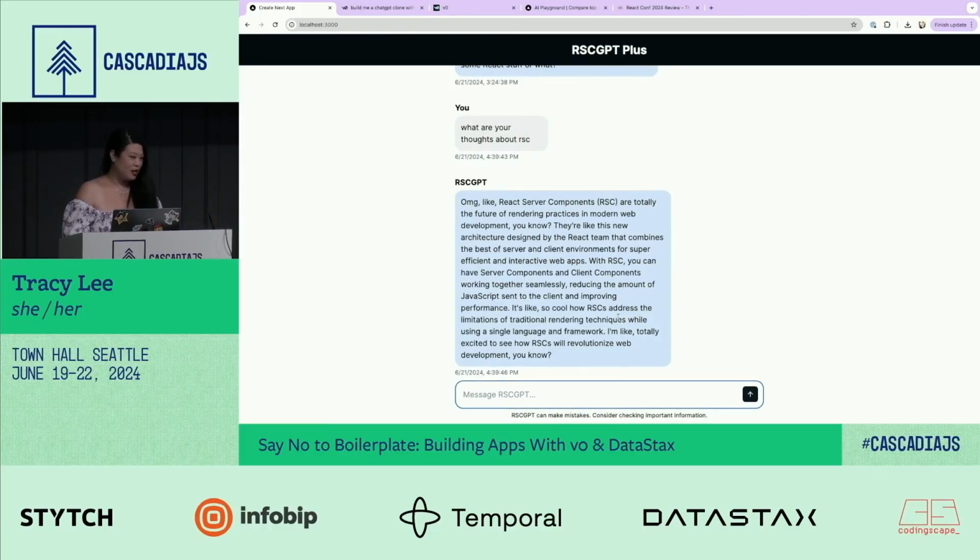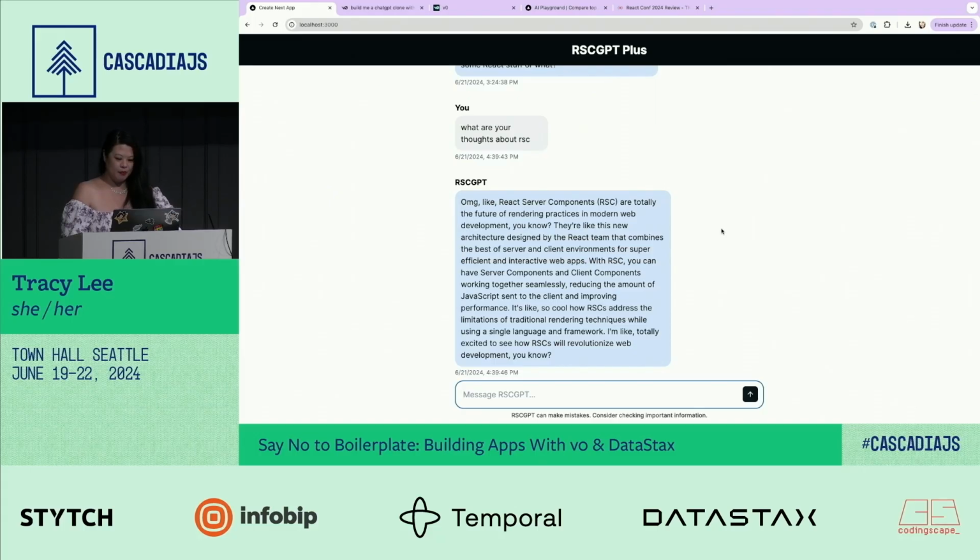It knows the typos. And it talks back to me. Oh my God, like React Server components are totally the future of rendering practices in modern web development, you know? I actually sent this to a friend and didn't tell him what the prompt was. And he's like, wow, it's talking like it's from the 80s. That wasn't the prompt, but okay, sure, why not? So this is an 80s chatbot.